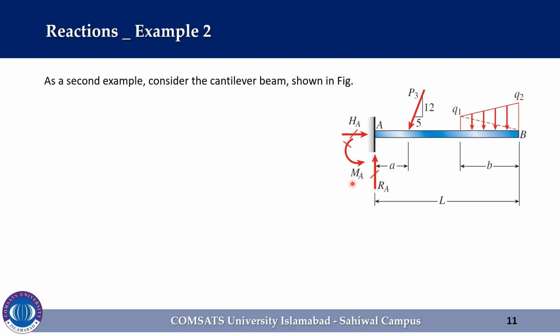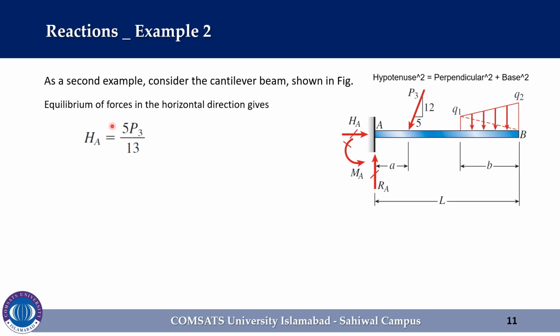So the equilibrium of forces in the horizontal direction gives H_A is equal to 5 P3 over 13. For this we have to find the hypotenuse of the triangle by using the expression hypotenuse squared is equal to perpendicular squared plus base squared. That would be equal to 13. So the final expression for the equilibrium of forces in the horizontal direction is H_A is equal to 5 P3 over 13.